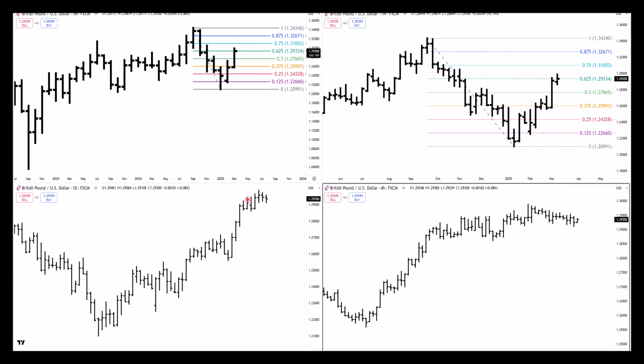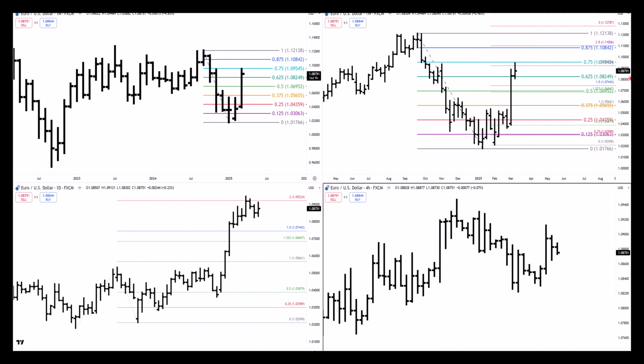That's the bare minimum that it would take for a little bit of a pullback. It just broke the previous day's low there, not much else. You can see on the 4-hour chart, it was very sideways all week, just like the Australian dollar was. Personally, I think that the pound, if and when it does pull back a little bit, will probably test that 75% retracement, but we'll wait and see there.